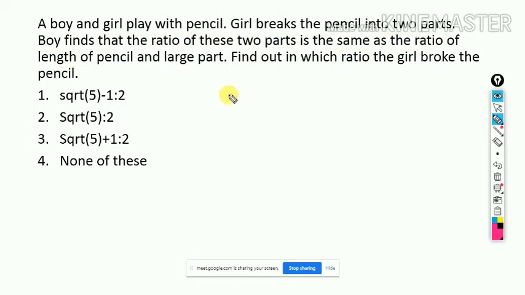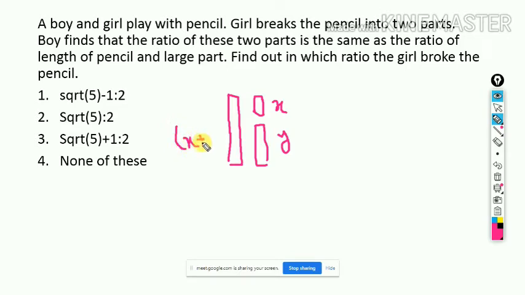Suppose this is your original pencil. It will be broken into two parts, one smaller part and another larger part. Suppose this is the X part and this is the Y part. So the whole pencil will be X plus Y. What is the length of the original pencil? X plus Y. So here it tells you the ratio of the two parts is the same as the ratio of the length of the pencil. So find the ratio of these two parts.